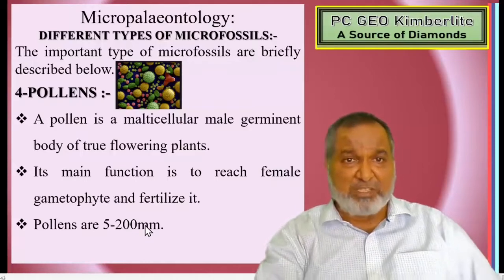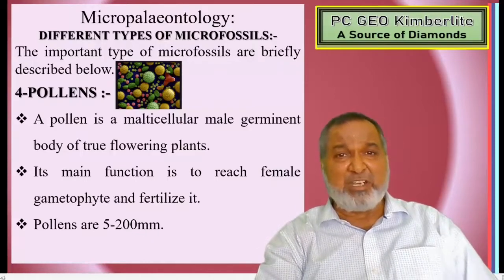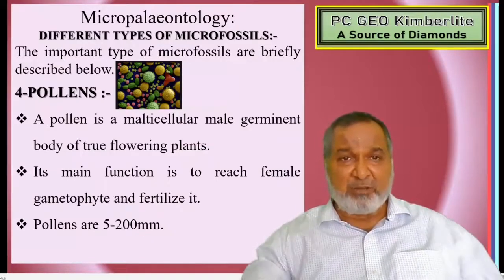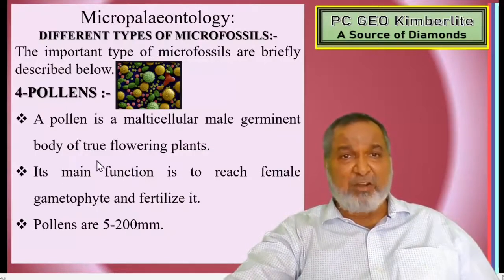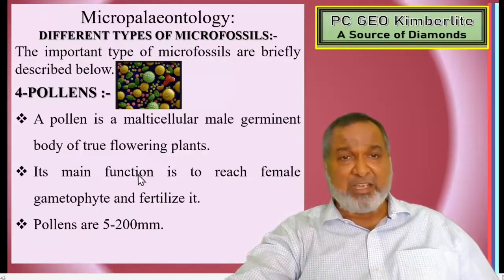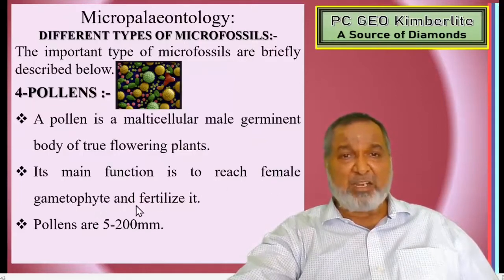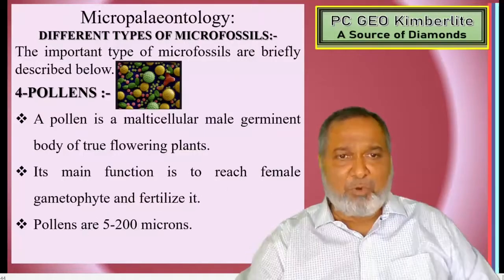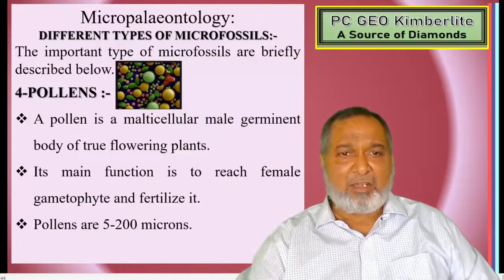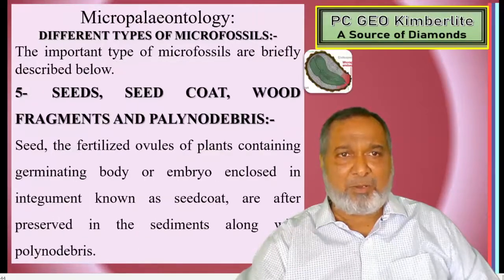Next one, pollens. Pollen is a multicellular male germinating body of true flowering plants. Its main function is to reach the female gametophyte and fertilize it. Pollens are 5 to 200 microns.